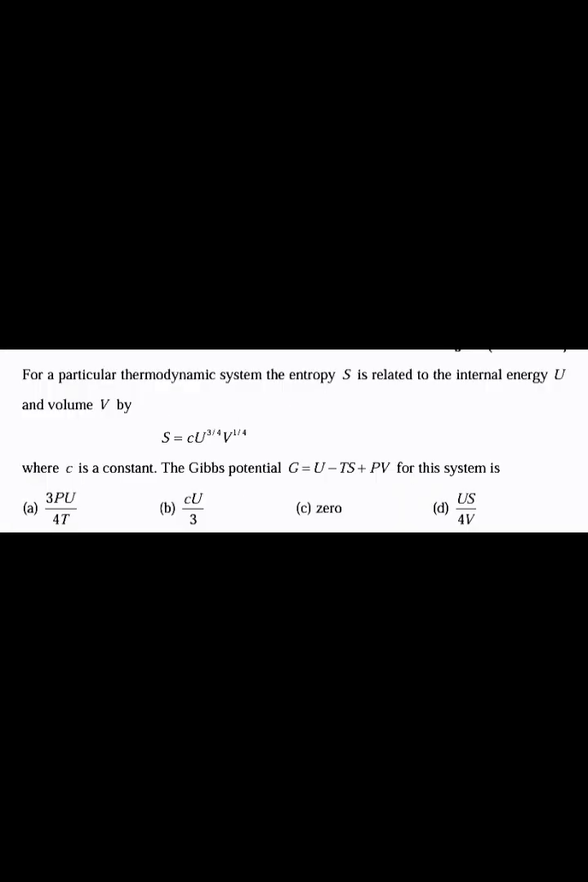The next question is, for a particular thermodynamic system, the entropy S is related to the internal energy U and the volume V by S is equal to C U raised to 3 by 4 V raised to 1 by 4, where C is a constant. The Gibbs potential G is equal to U minus TS plus PV for the system is dash. So here it is given that S is equal to C U raised to 3 by 4 V raised to 1 by 4. So U raised to 3 by 4 is equal to S by C V raised to 1 by 4. That is U is equal to S raised to 4 by 3 by C raised to 4 by 3 into V raised to 1 by 3.